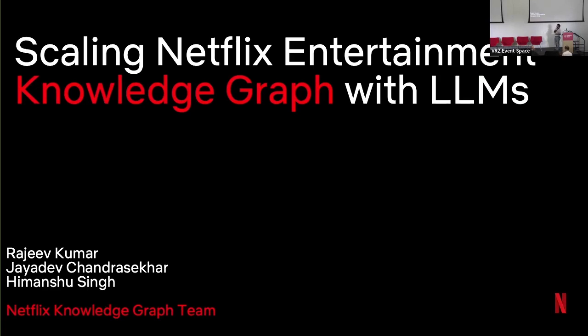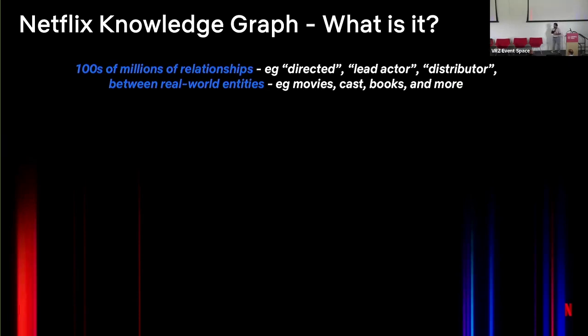Today, we are going to talk about how we are scaling Netflix knowledge graph with LLMs. But first, let me briefly introduce what this Netflix knowledge graph looks like. At its core, this knowledge graph is made up of hundreds of millions of relationships between many real-world entities like movies, cast, books, and many more. And then relationships include things like directed by, acted in, distributed by, and many more.